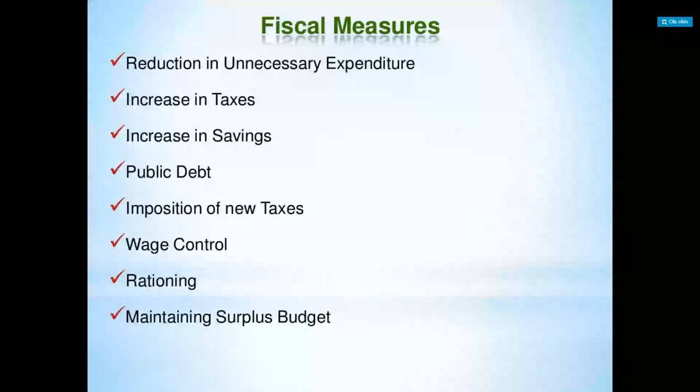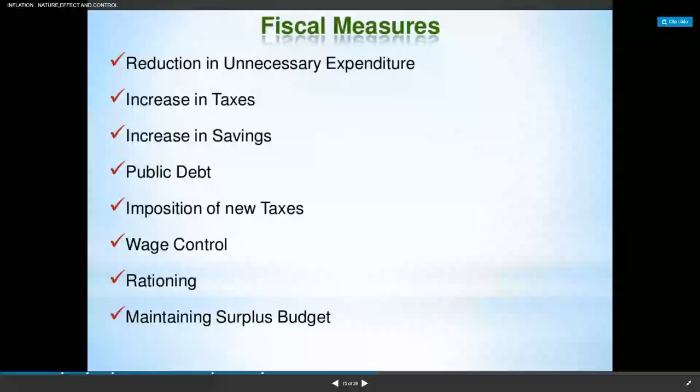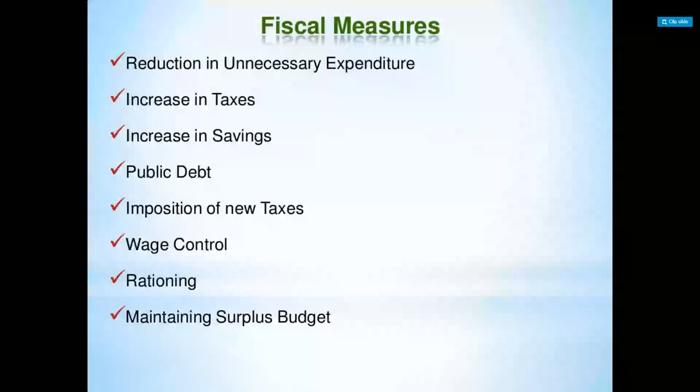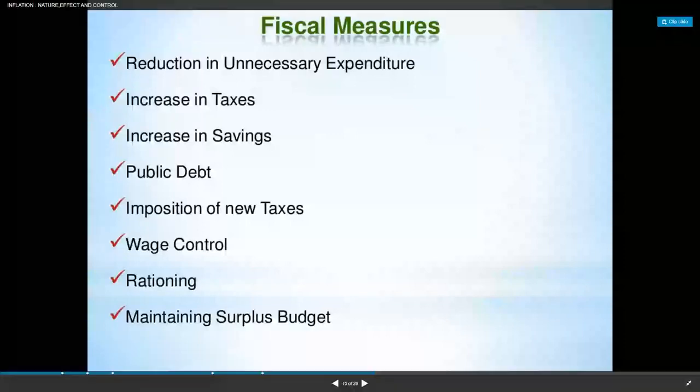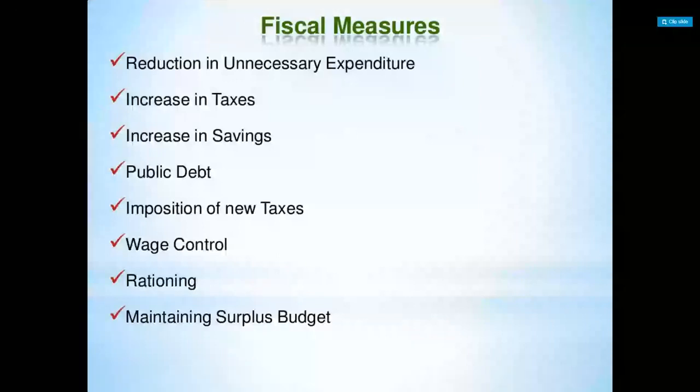And other measures, there are different measures like increasing production, rational wage policy so that prices can be controlled, and increase in imports of raw materials. Here, raw material prices are increasing, and that is the reason cost push inflation is occurring. So what we can do is import the raw materials at lesser prices from other countries, and decrease exports. Whatever we are exporting to other countries, we are going to decrease.